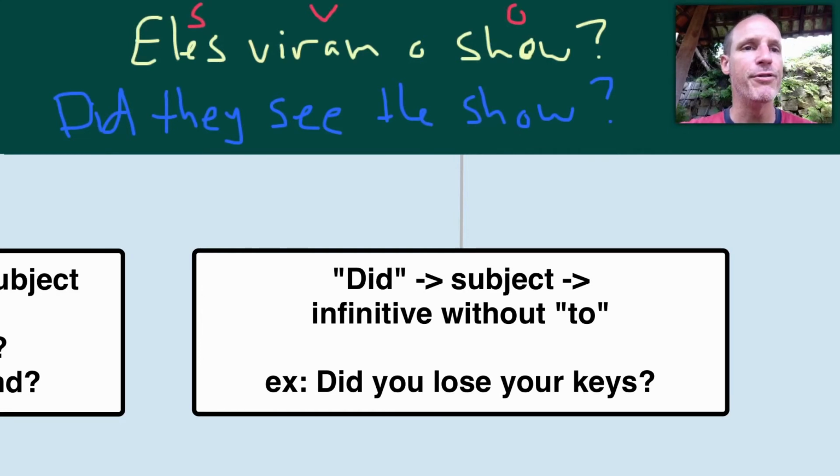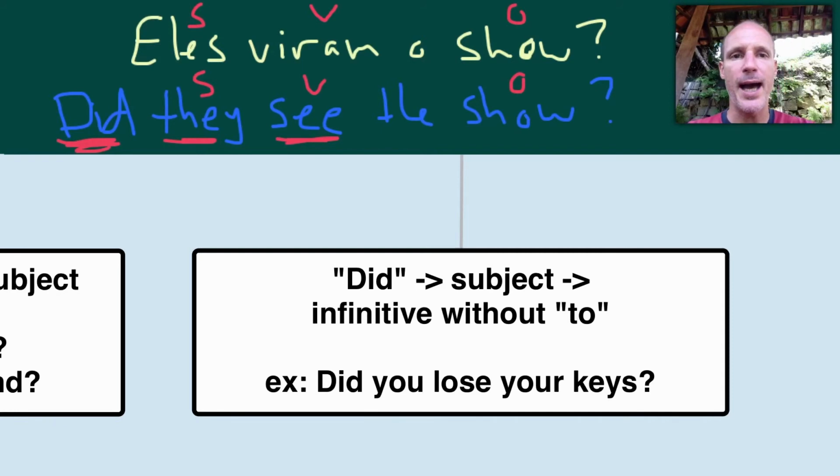So, eles viram o show. Did they see the show? Here is our do support. Here is the subject. Here is the verb in the infinitive without to. And then here we have the object, the show. So, subject, verb, object. And it follows the same pattern as Portuguese. That's helpful, but we have to remember to add this do support.